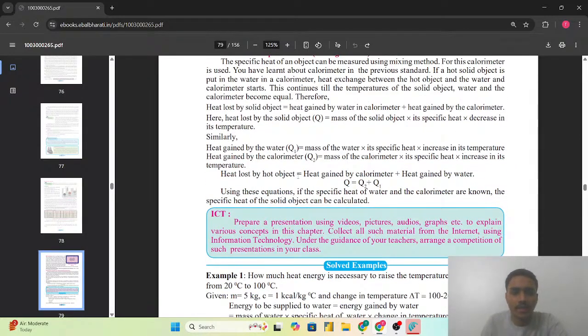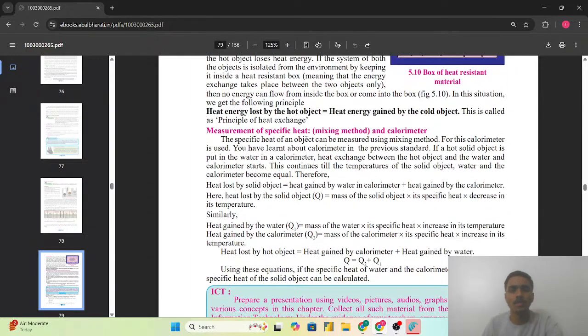So heat gained by the water is equal to mass of the water multiplied by its specific heat multiplied by increase in its temperature. Heat gained by the calorimeter Q2 is equal to mass of the calorimeter, its specific heat multiplied by increase in its temperature. Then heat lost by the hot object is equal to heat gained by the calorimeter plus heat gained by the water. Q is equal to Q2 plus Q1. Using these equations, if the specific heat of the water and the calorimeter are known, the specific heat of the solid objects can be calculated.